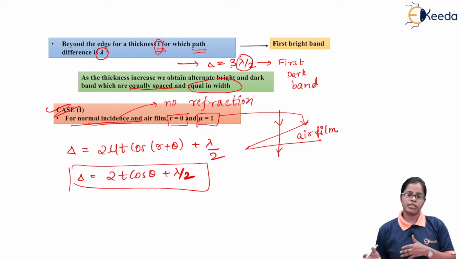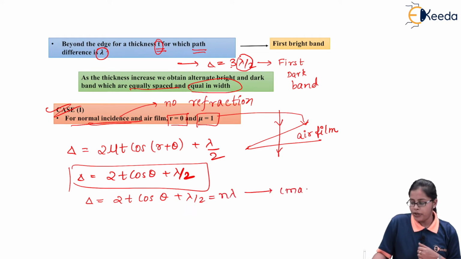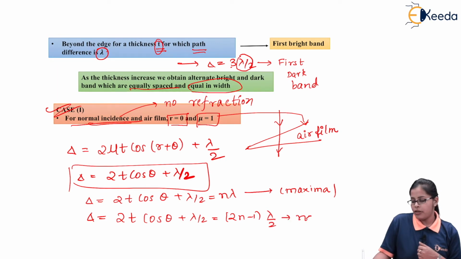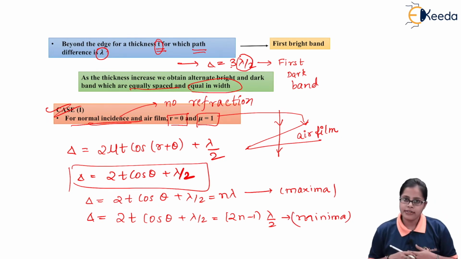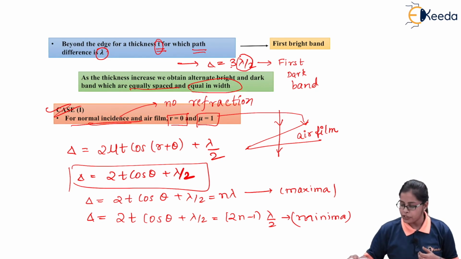And if we want to proceed with the constructive and destructive conditions in this case, the path difference for the constructive will be 2t cos theta plus lambda by 2 equal to n lambda. This will be for the maxima point. And if we write the path difference 2t cos theta plus lambda by 2 equal to 2n minus 1 lambda by 2, that is the condition for minima. So for case 1, that is normal incidence, we have obtained the minima point condition and the maxima point condition.